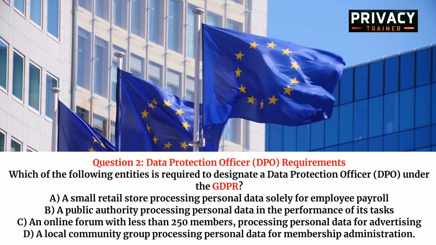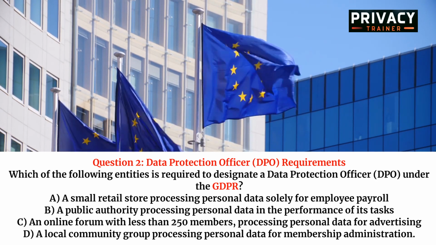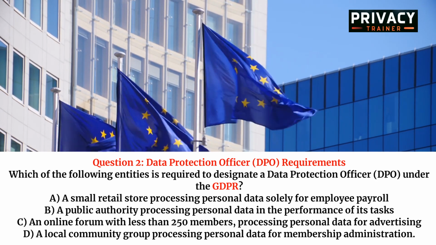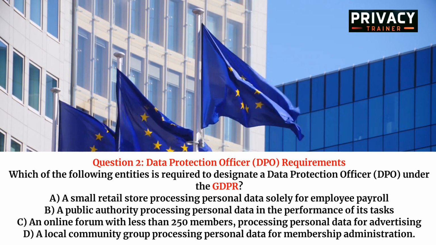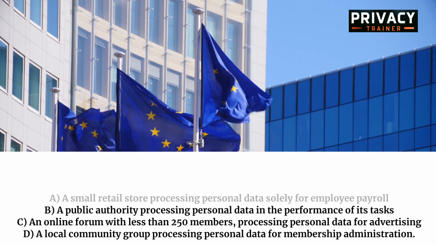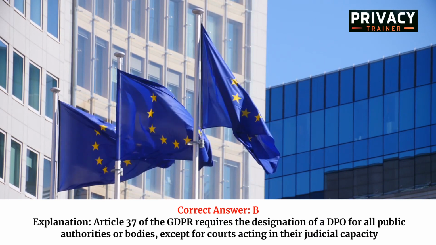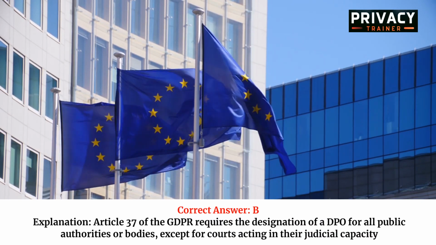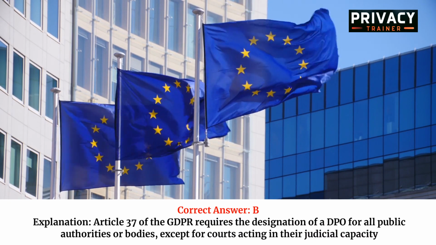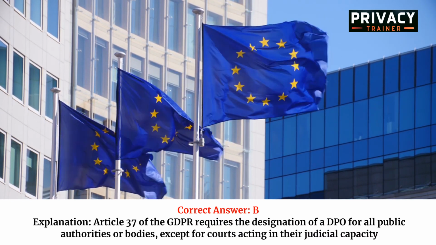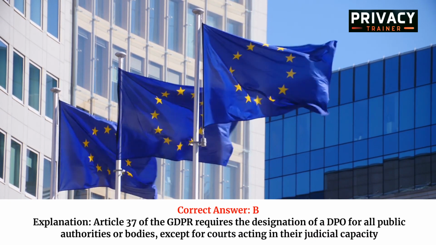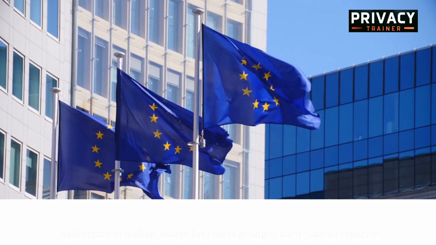C. An online forum with less than 250 members, processing personal data for advertising. D. A local community group processing personal data for membership administration. Correct answer, B. Explanation. Article 37 of the GDPR requires the designation of a DPO for all public authorities or bodies, except for courts acting in their judicial capacity.